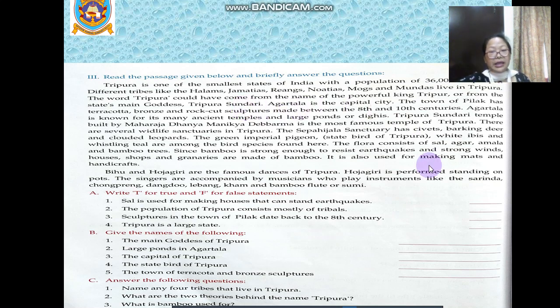Then what is bamboo used for? It says that since bamboo is strong enough to resist earthquakes and strong winds, houses, shops and granaries are made of bamboo. And the 4th question is, what is special about the Hojagiri dance? Hojagiri dance is performed standing on pots. So this is the exercise C.